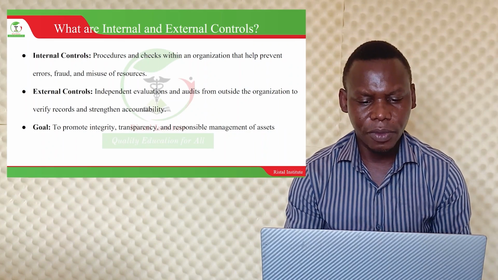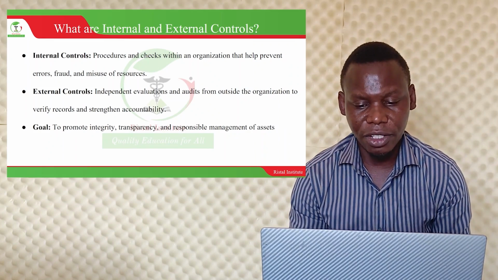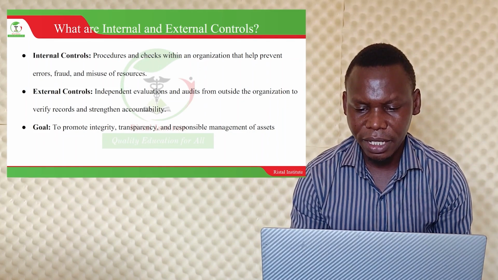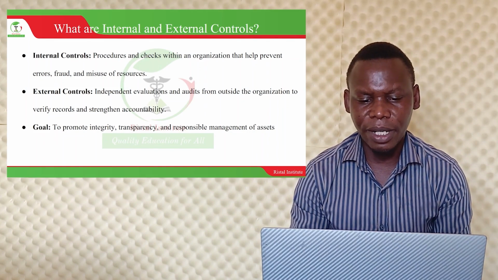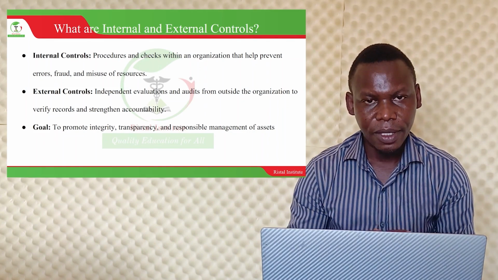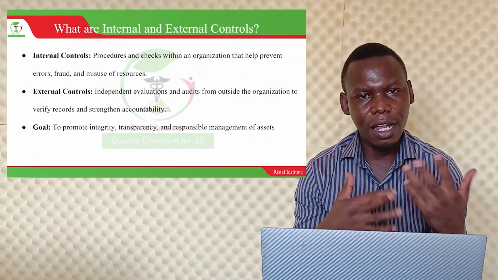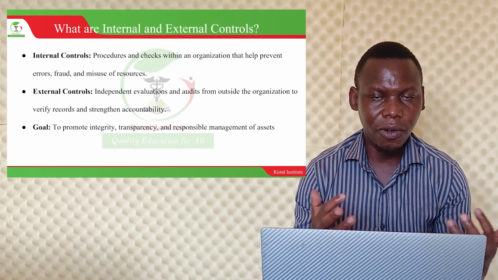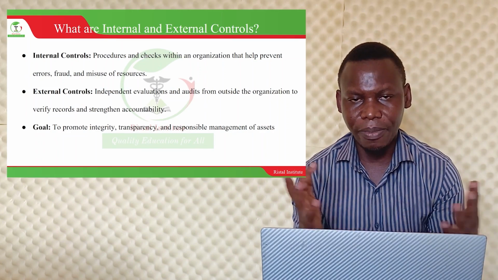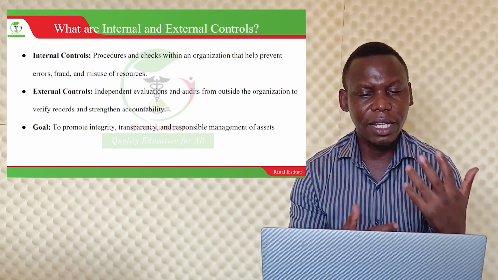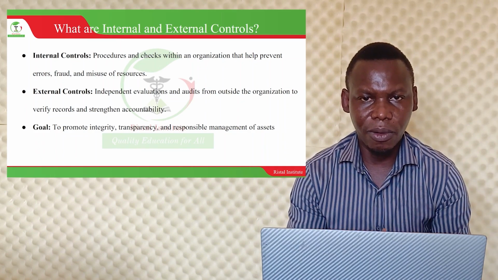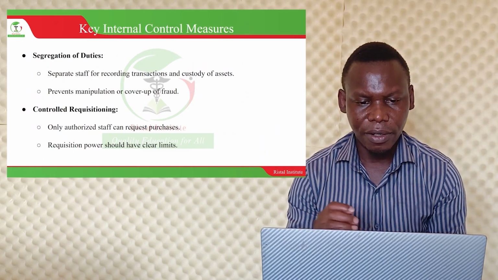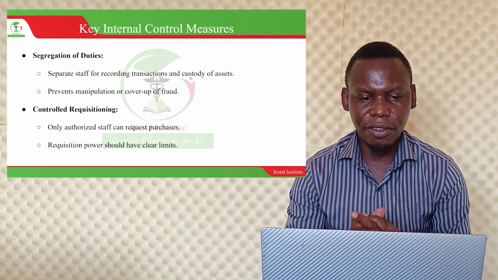So we have internal and external controls. What is the goal? To promote integrity, transparency, and reliable management of assets. This could be done annually. It depends on the organization. Could be done annually, quarterly, or half a year, depends. So they can do the check of how things are done in an organization. Key internal control measures.